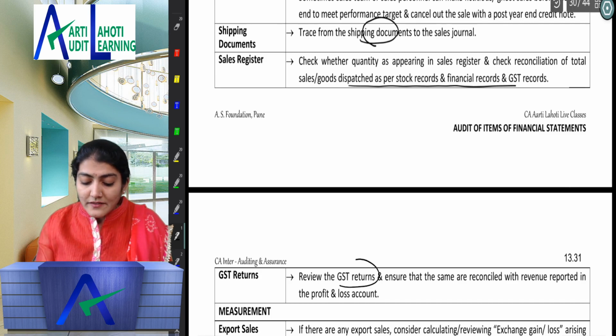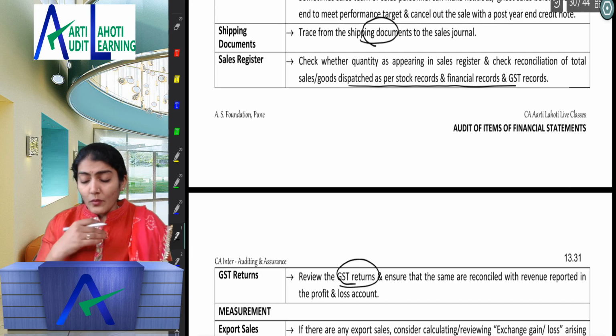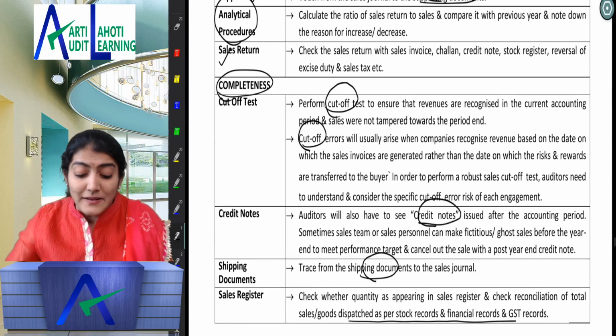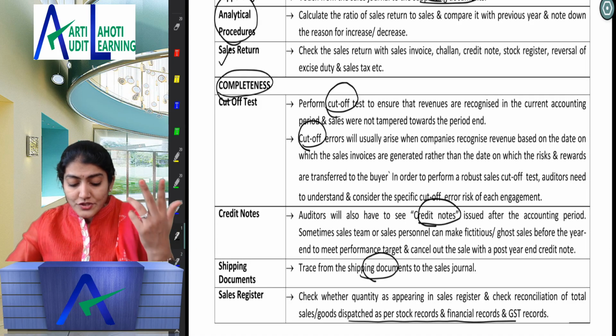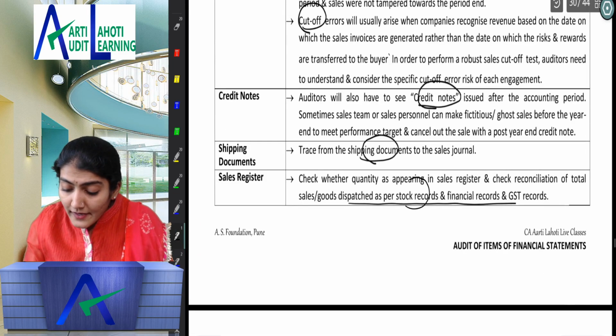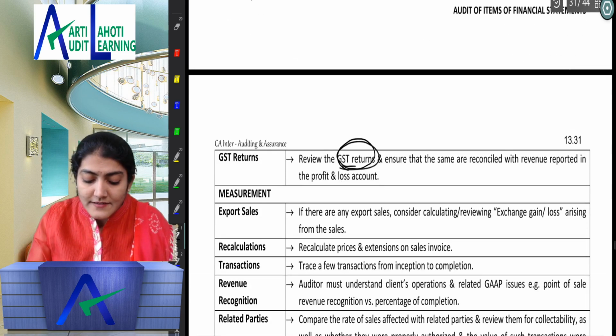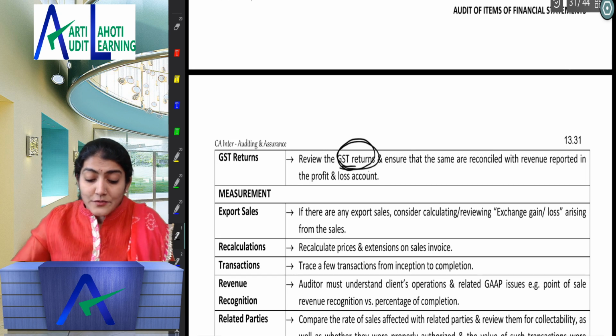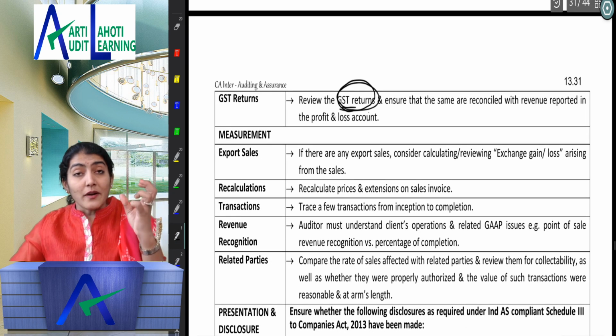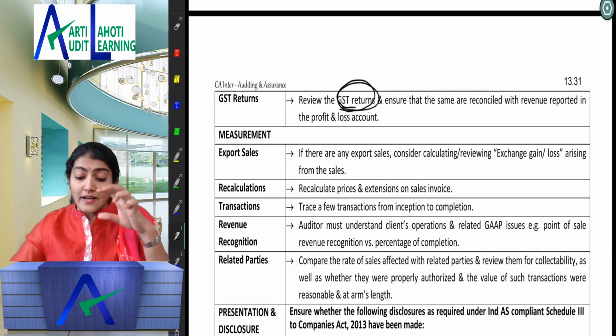And then you also check the GST returns. So that is for the completeness: cut-off, credit note, shipping document, stock record, financial record, GST record and GST return.